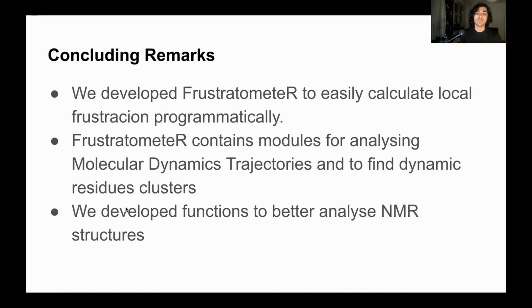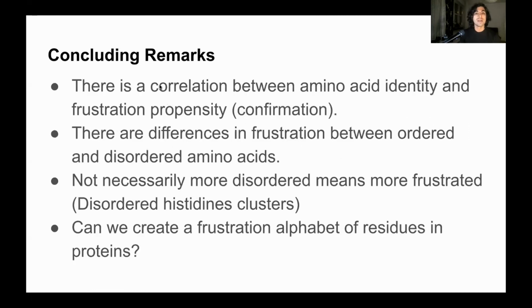We have also developed functions to better analyze NMR structures, and according to the preliminary analysis we have made, there is a correlation between amino acid identity and frustration propensity. This is a confirmation of previous work, but also extended to a way bigger data set and also in the context of flexibility in NMR structures.